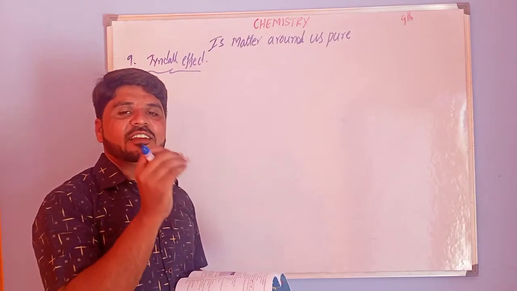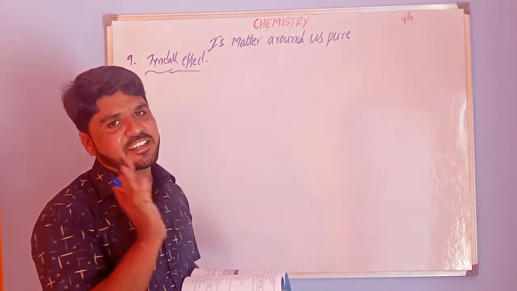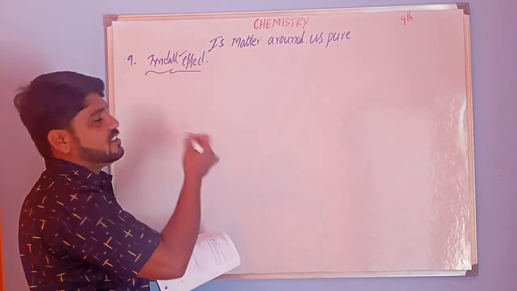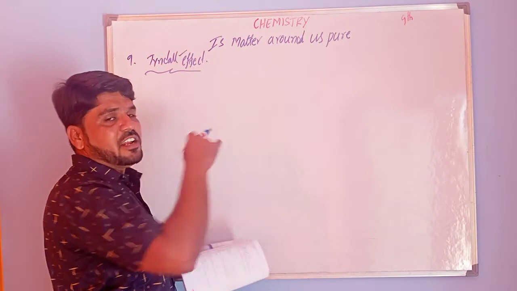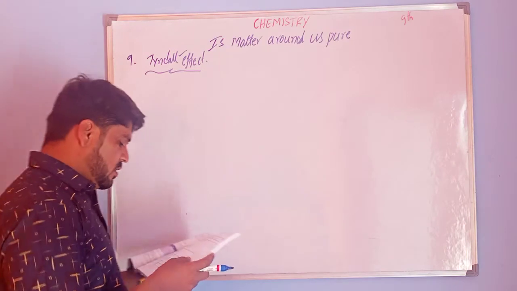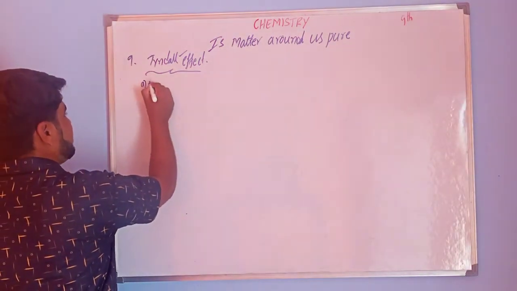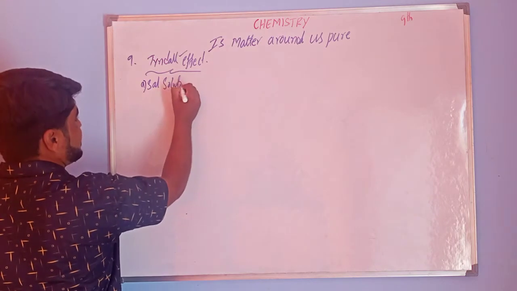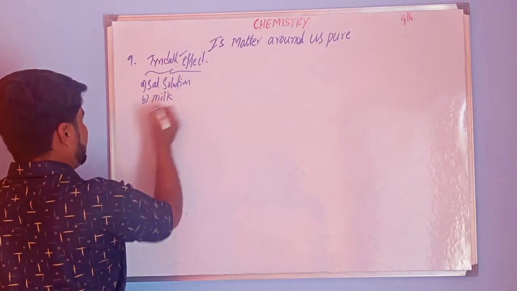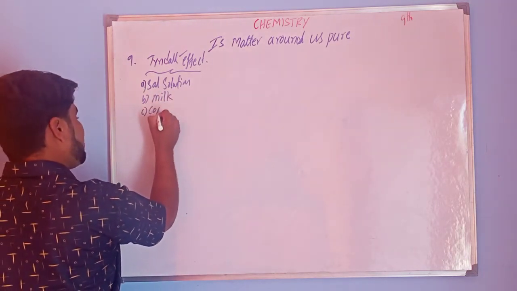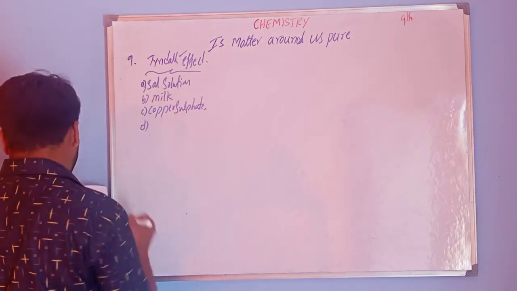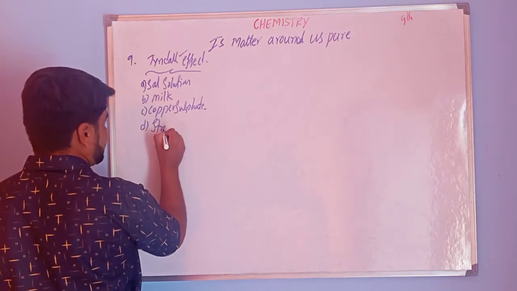Particles can easily scatter a beam of light. This is the Tyndall effect. It was first observed by the scientist Tyndall, and that's why it is named the Tyndall effect. So we have some options. First one is salt solution. Next, B is milk. And C is copper sulfate. Next, D is starch solution.